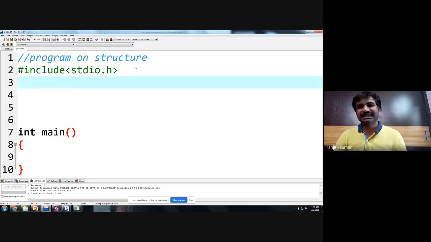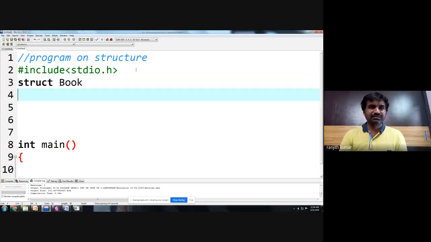Now let us take an example of student, employee, or book, whichever example you can take. Let us create struct book.